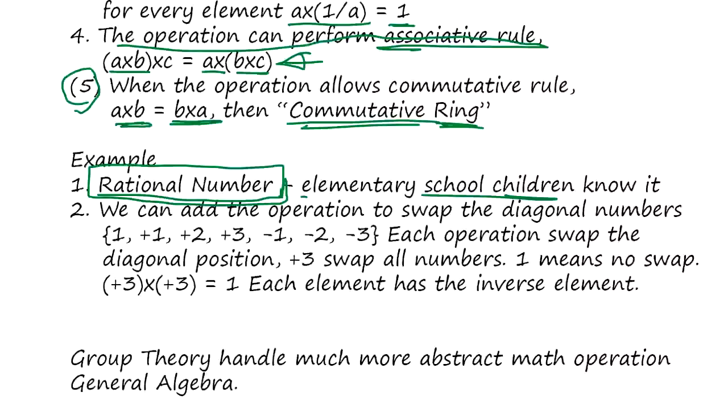For example, we can add another operation to the example we generated, spinning the box. 1 means it doesn't do anything. Plus 1 means you swap diagonally this way, and plus 2, you swap this way, and plus 3 means you swap both.